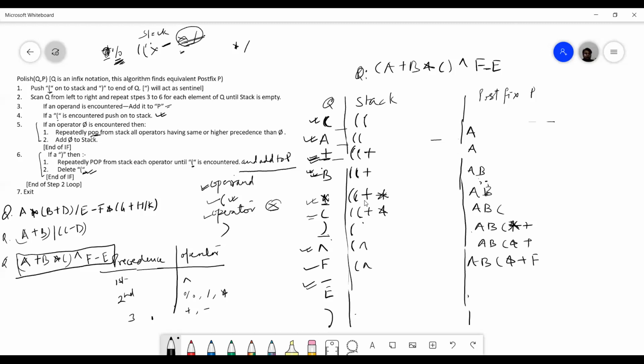Then again I got an operator. Now check whether there is any operator which is having higher precedence than minus. So exponent is here. Okay. So what I will do? I will pop exponent. Is this step clear? When I encountered minus, then on the stack there was an operator which is having higher precedence than minus. So I popped that operator and I added minus here. Then again I get an operand. So when you get an operand, you simply add.